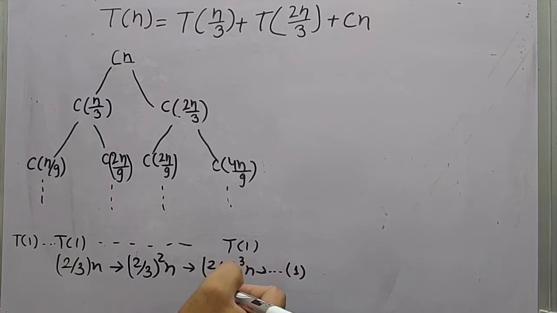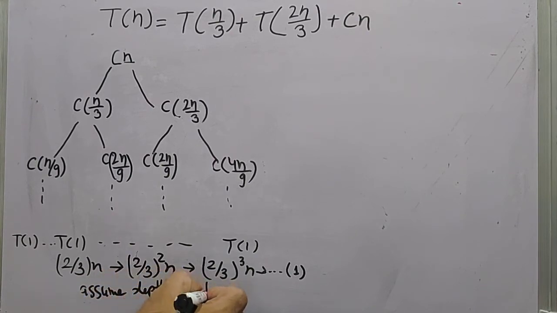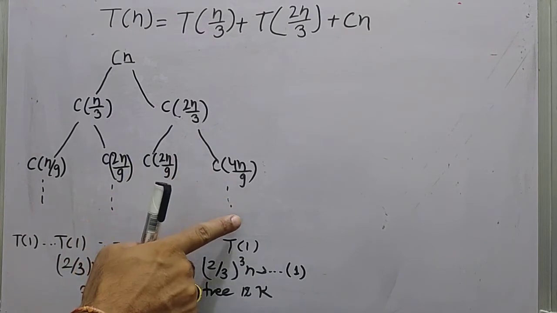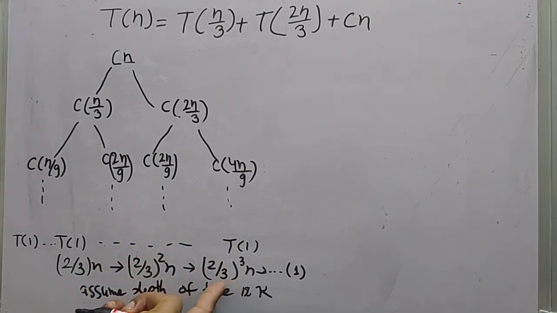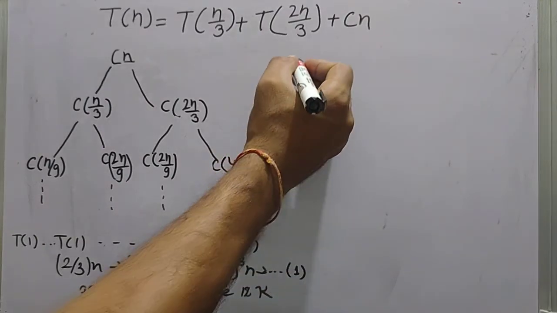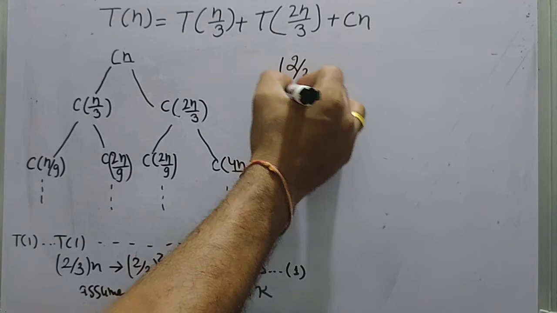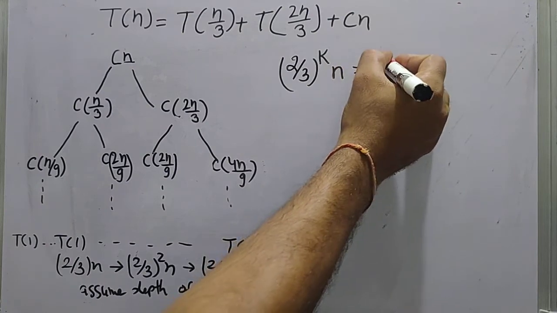Okay, so suppose the depth of the tree is k. Depth means at that level the cost will be 1. So what is the cost at the kth level? This is the 3rd level, one more level, power 4, 5. So at the kth level the value of the subproblem will be 2 by 3 to the power k times n, and it will be equal to 1.